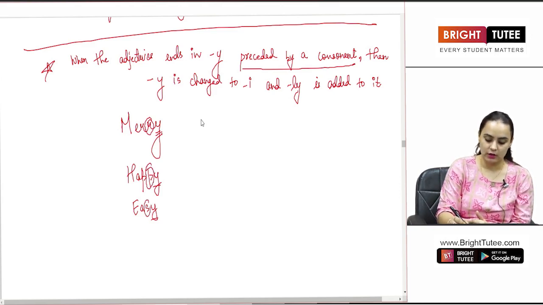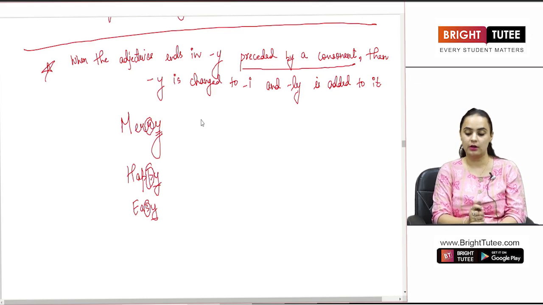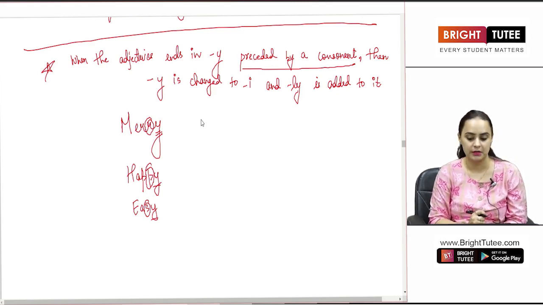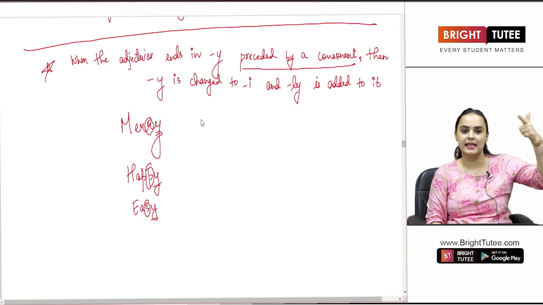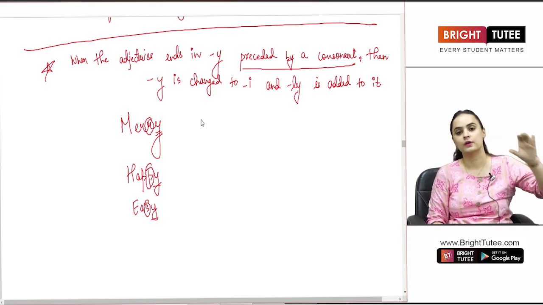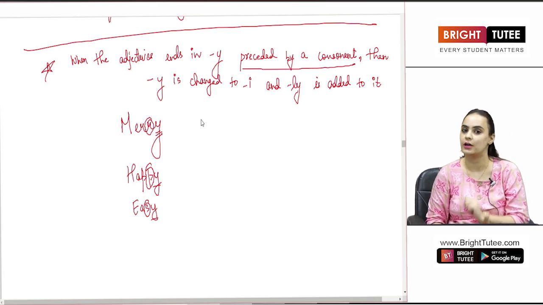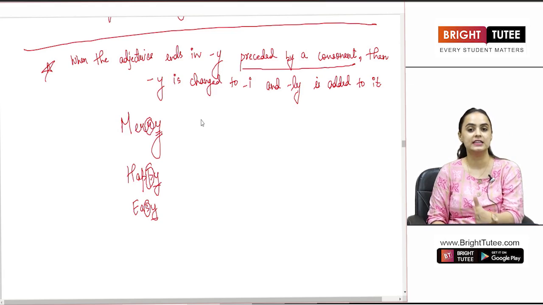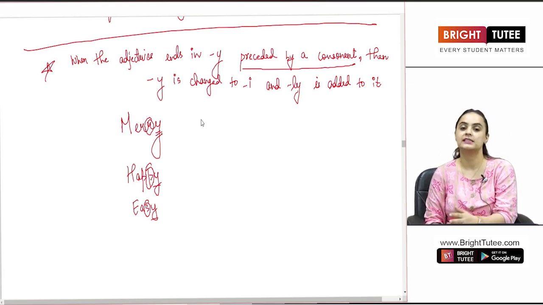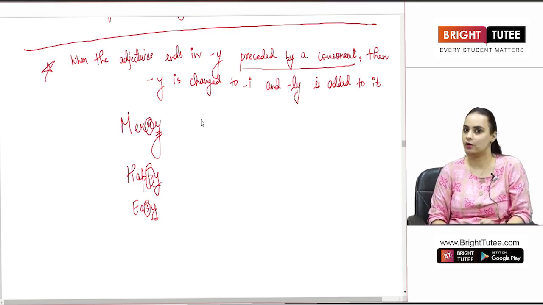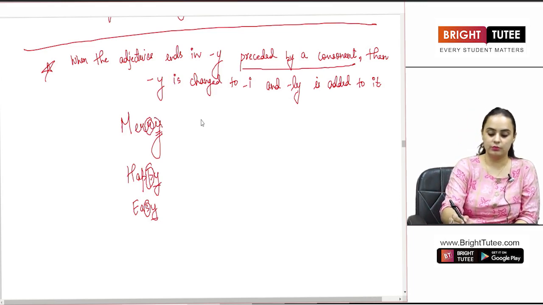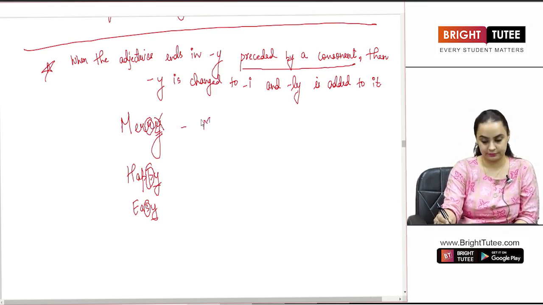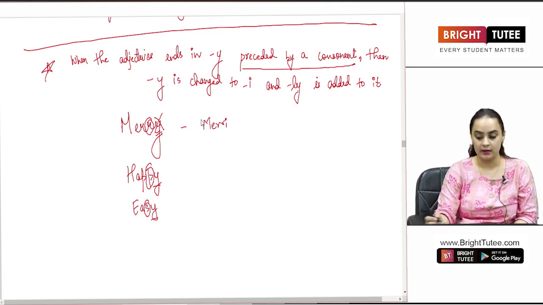Preceded by a consonant means there should be a consonant before them. We all know what consonants are. I have already covered consonants in my topic of determiners. We have 5 vowels, A, E, I, O, U. Leaving those vowels, whatever alphabets we are left with are known as consonants. So, if there is an adjective which is ending with a y and it has a consonant before it, we will remove the y. Y is changed to I and ly is added to it.